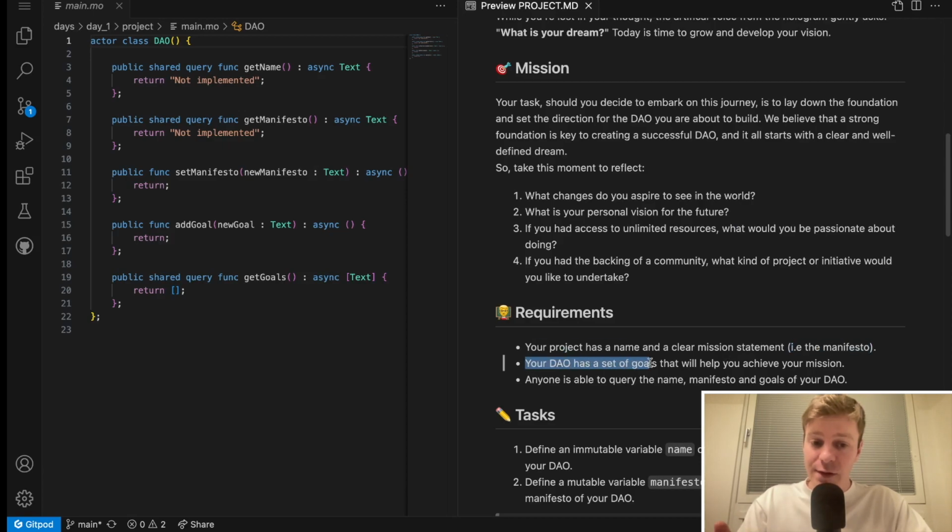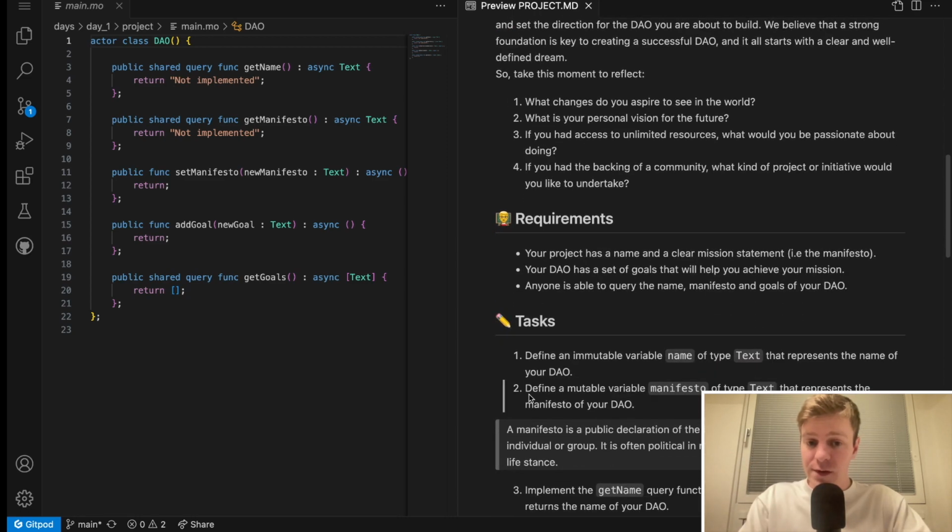This mission statement will be called the manifesto. Our DAO has a set of goals, so we will need to have a list of goals that will help us achieve the mission, so the manifesto. And anyone is able to query the name, manifesto, and goals of your DAO. So essentially anyone will be able to query the canister where that information is stored and access the name, manifesto, and goals of your DAO.